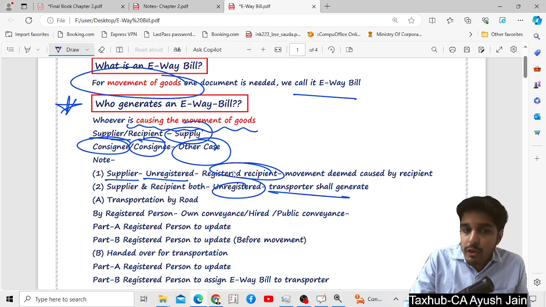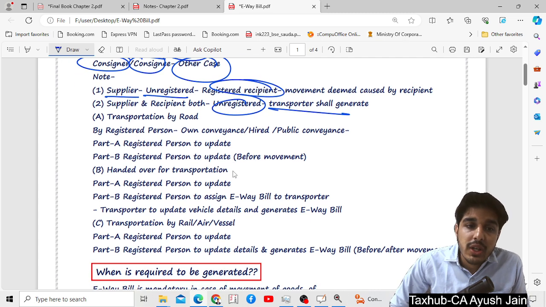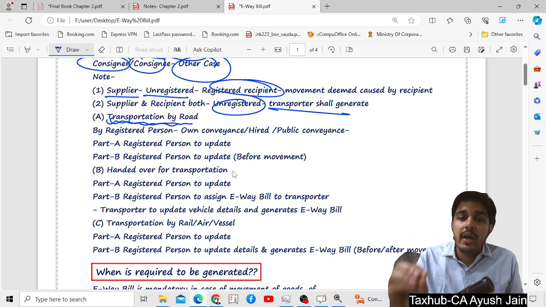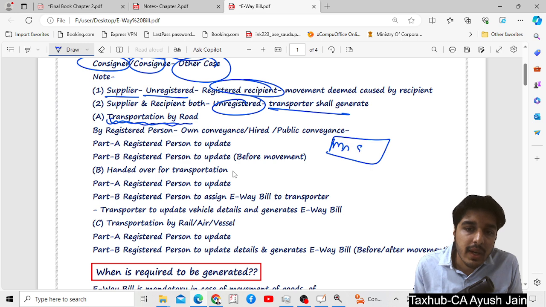Now a few more things we have to see in this topic. Suppose there is transportation by road, but no help is taken from a transporter. Suppose I am Mr. Supplier and here is Mr. Recipient.